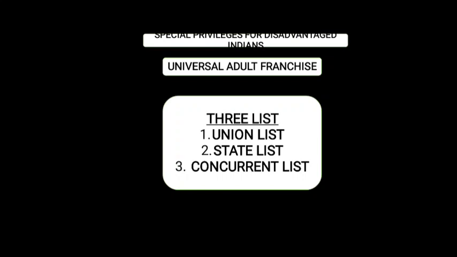So in order to uplift the condition in an independent India, the constitution gives special privileges for the disadvantaged Indians, who may be discriminated against or deprived of their rights.